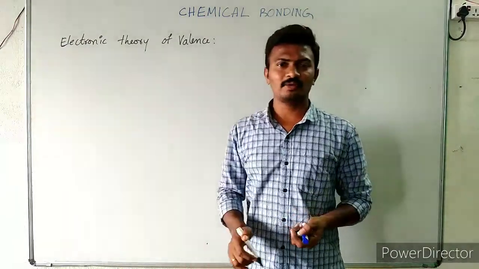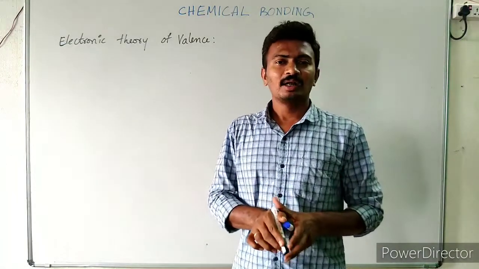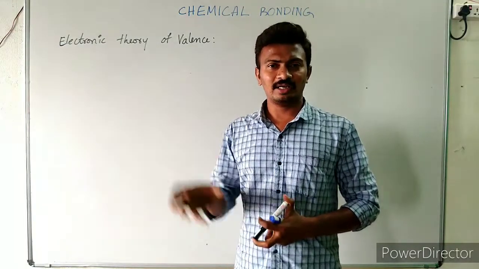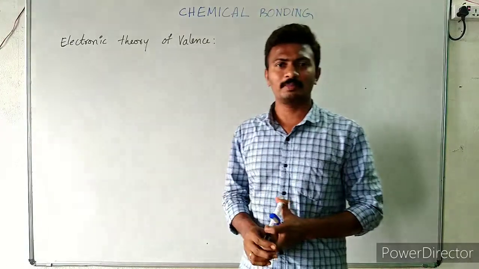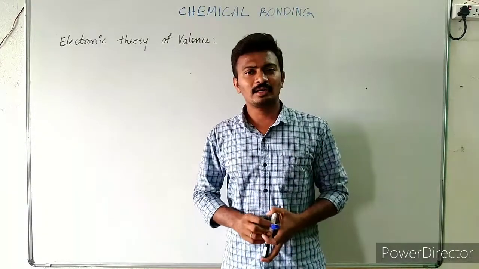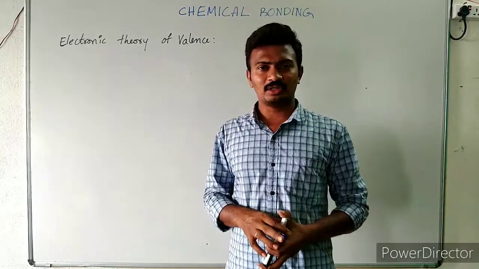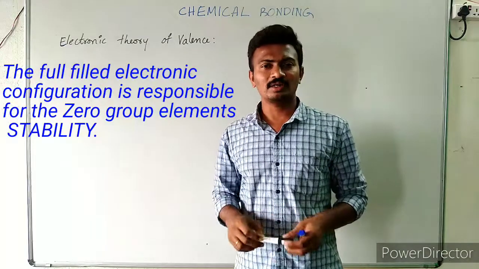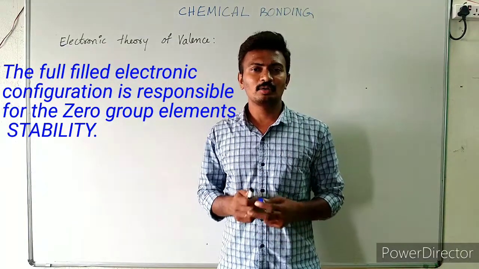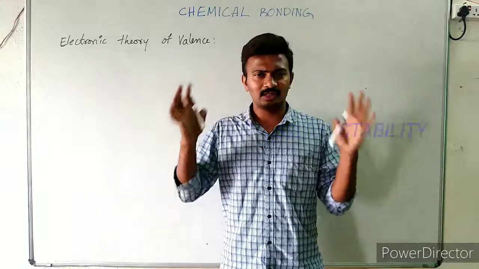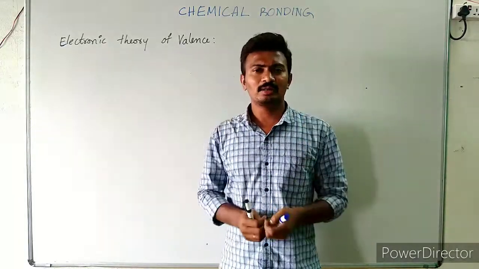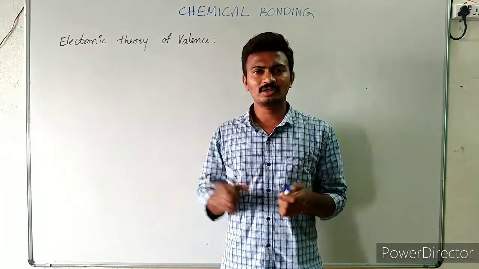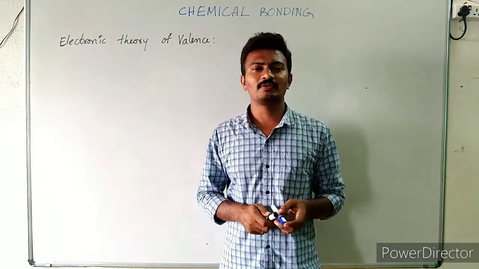In the previous video we have seen that Lewis noted the valence electrons. He observed the electronic configurations of different elements, studied the electronic configuration of zero group elements, and noted that the peculiar electronic configuration of these zero group elements is responsible for their stability, that is the octet, 8 valence electrons. Different scientists studied the whole periodic table and tried to understand the configurations of different elements, and came to the conclusion that this stable electronic configuration might be the reason for the stability.